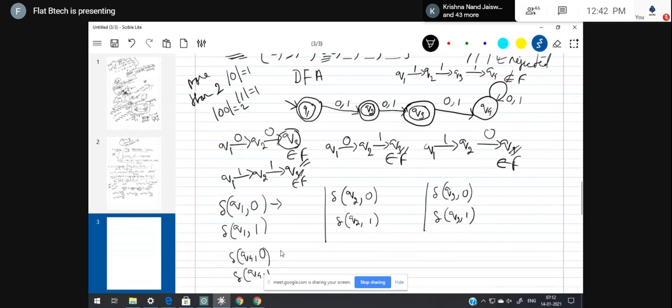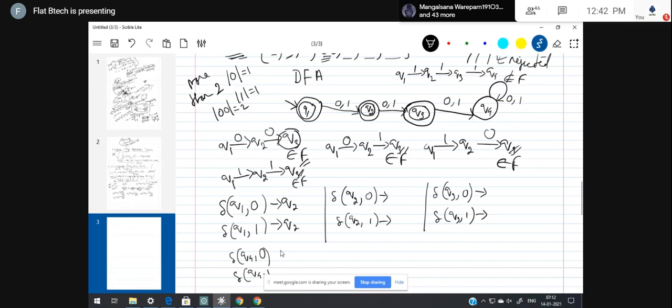If you are providing the possible path for all the states for both the symbols 0 and 1, then definitely you're going to have a transition state here. So the current state Q1 with 0 input goes to Q2. Current state Q1 with 1 input goes to Q2.